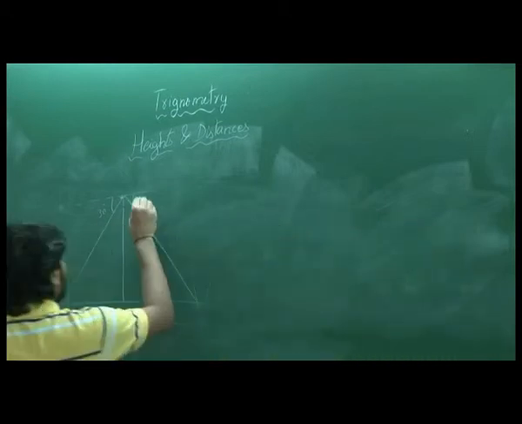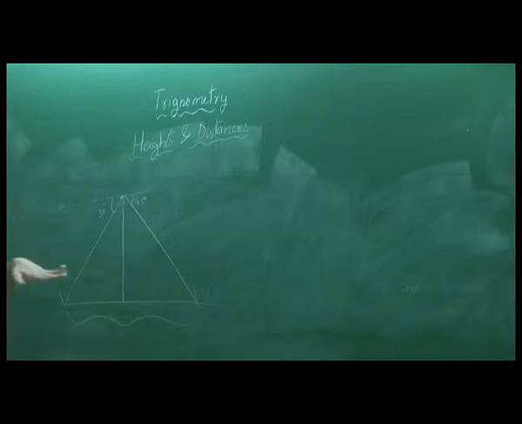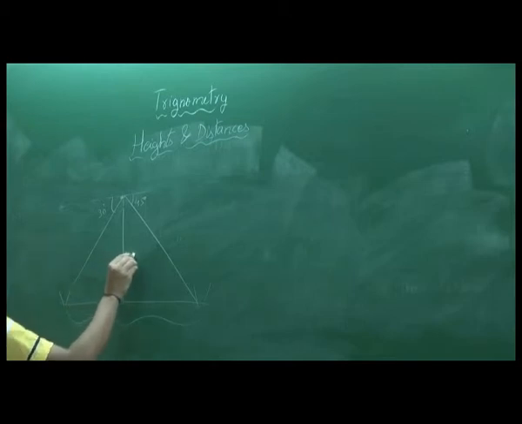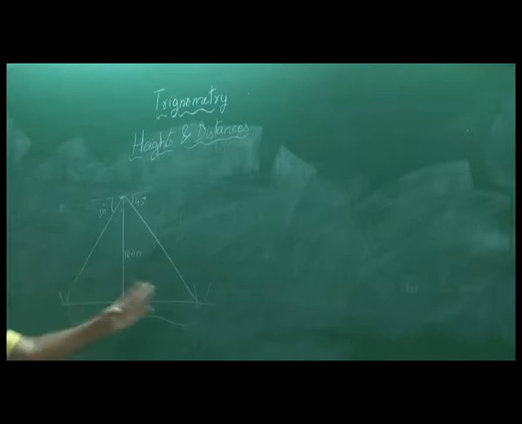This angle is always measured with respect to the horizontal, so you should remember that always. Whenever someone says the angle of depression is 45 degrees or something, it's always with respect to the horizontal. Now our aim is to find the distance between these two ships. Suppose the height of the tower is 100 meters. Given that, what will be the distance between the ships?